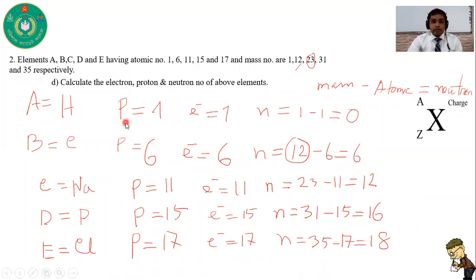Proton number is called atomic number. Atomic number is known as proton number. And for electron number, the total number of protons is equal to the total number of electrons. And how can you find out the neutron number? When you deduct atomic number from mass number, then you can find out the neutron number. I think you can understand. And now you can solve this type of question.